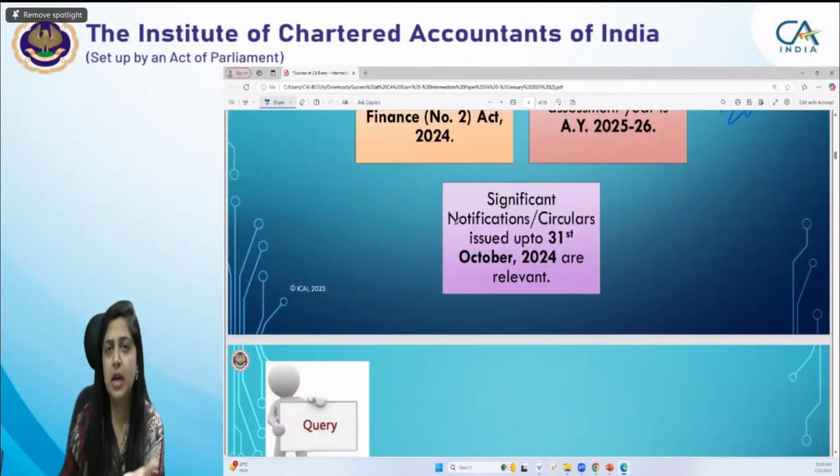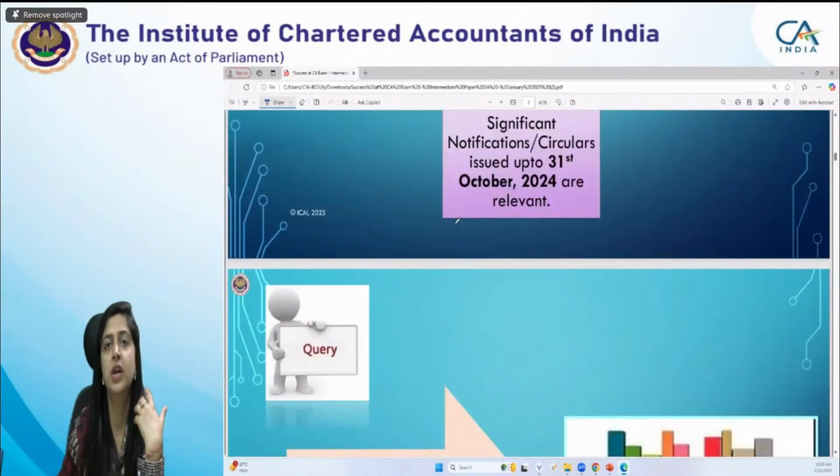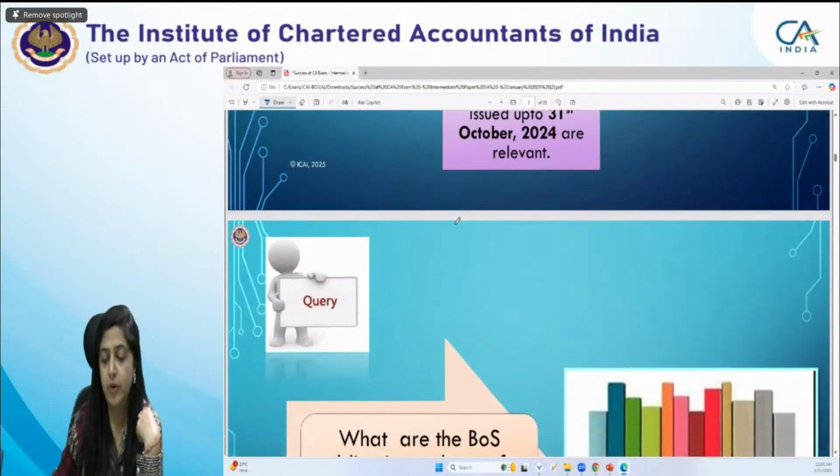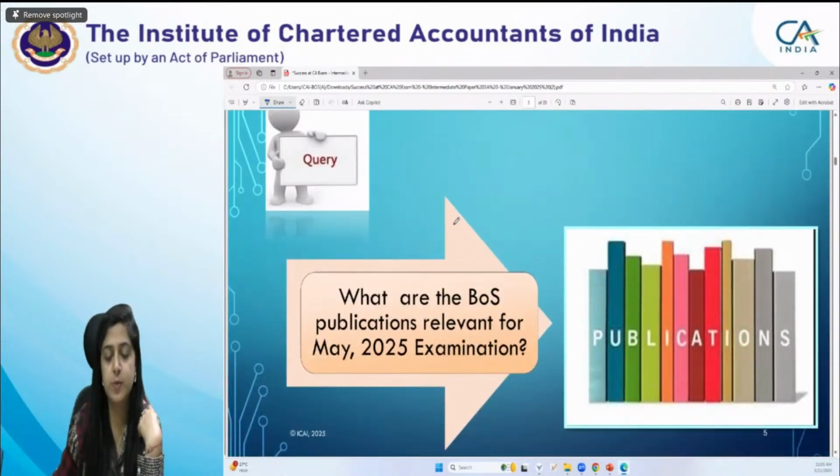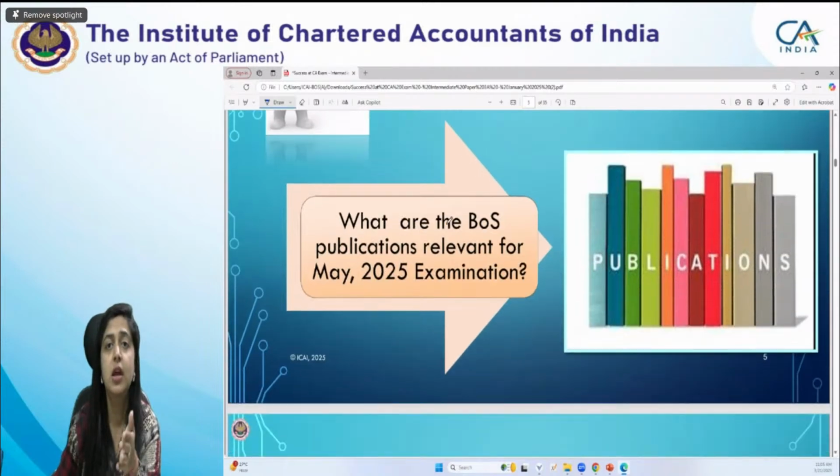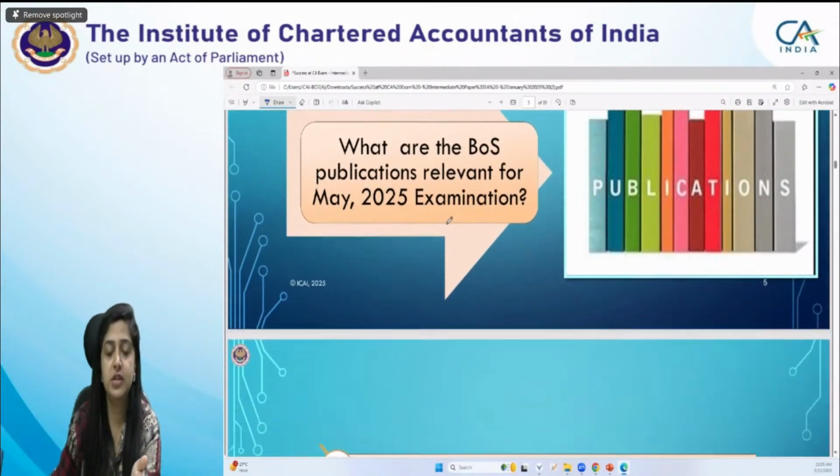So ma'am, these are the amendments, but what are the publications through which we can read income tax? What are the publications that BoS is providing to the students from where we can read for this paper? So there are many publications, students, which BoS has issued for your understanding, for your practice, for your concept clarity. Many of you may not be aware of that. That's why I'm here to tell you these are the publications which are relevant for the May 25 examination.